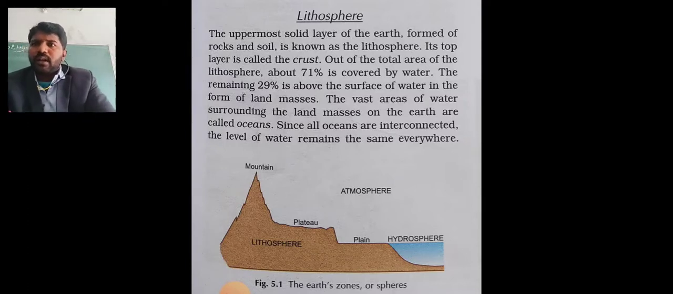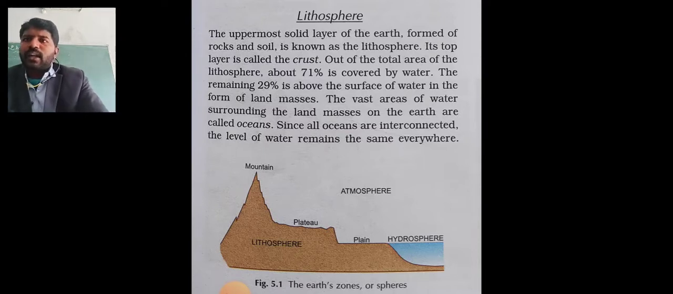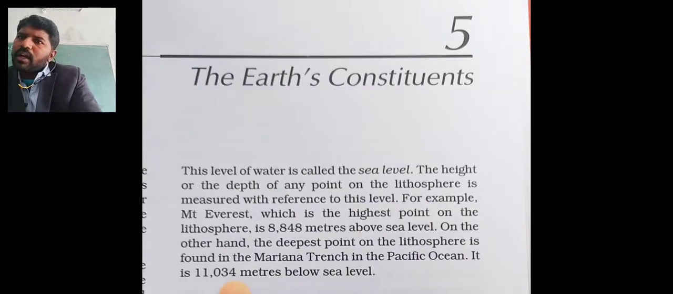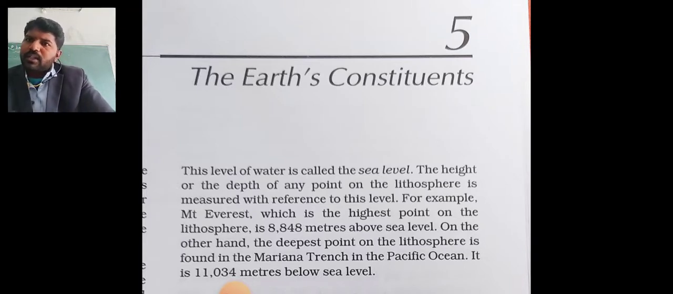Then, where we are living, what percentage of the world is land? 29%. How much is covered by water? 71%. How many continents are there in the world? There are 7 continents. The highest place is 8,848 meters. The deepest place is the Mariana Trench of the Pacific Ocean, 11,034 meters. Which is the biggest ocean? The Pacific Ocean is the largest, a very big ocean.